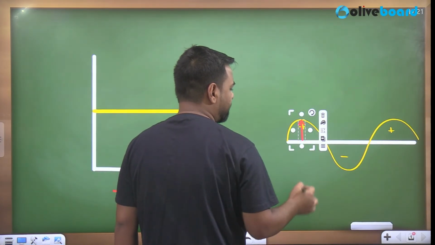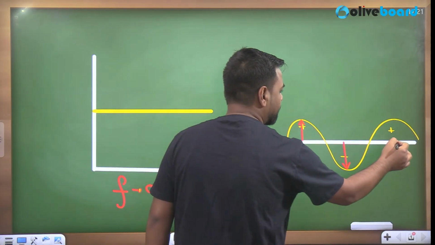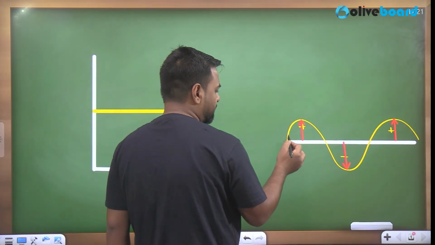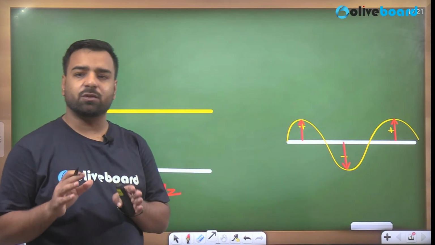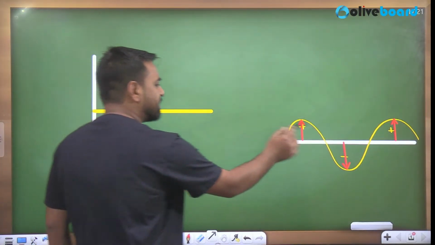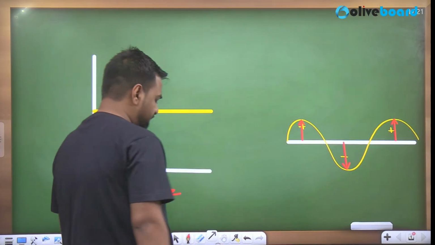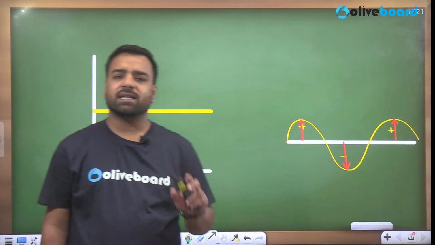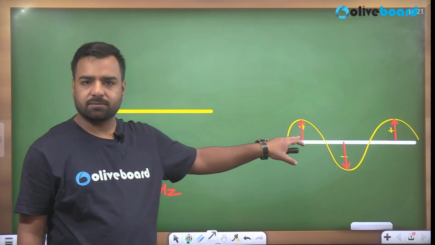So the maximum displacement is either here or this one or this one. Because if I try to calculate this one and this one, they are actually the lowest values. If I talk about the peak values, the highest values, that's present here. So this value gives us the amplitude. So amplitude is actually the maximum displacement of the particle, which you can just see here.